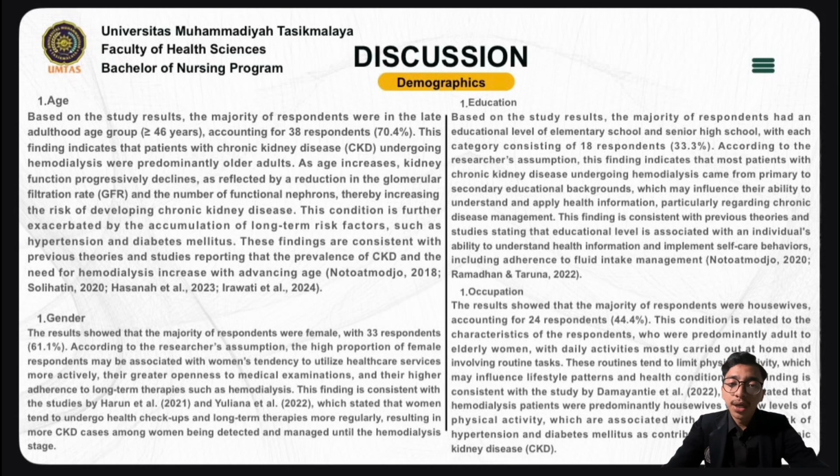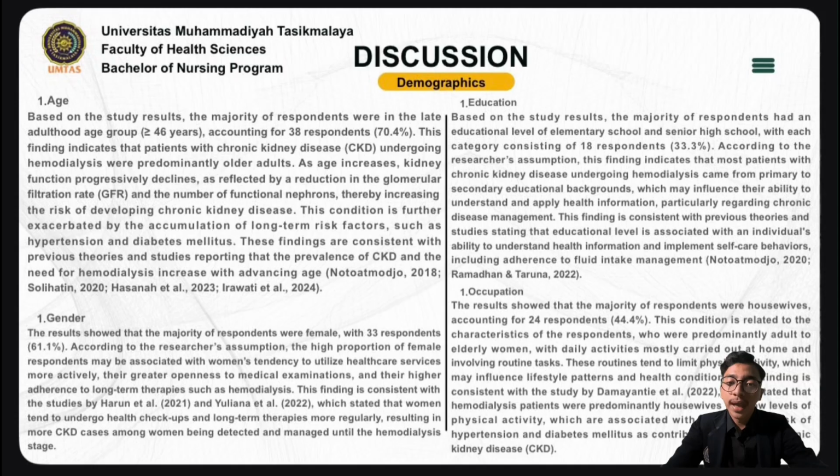Based on the study results, the majority of respondents were in the late adulthood age group, over 46 years, accounting for 38 respondents, 70.4%. This finding indicates that patients with CKD are mostly in this age group.